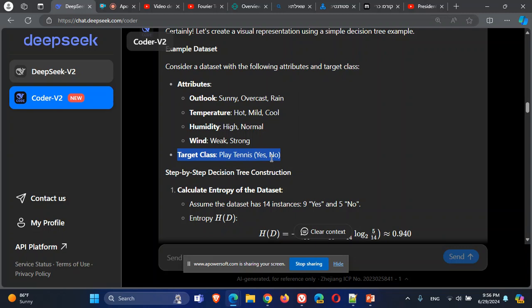I need to know the probability of each instance in the calculation of the entropy. But probability of what? The target class tells me the probability of what?